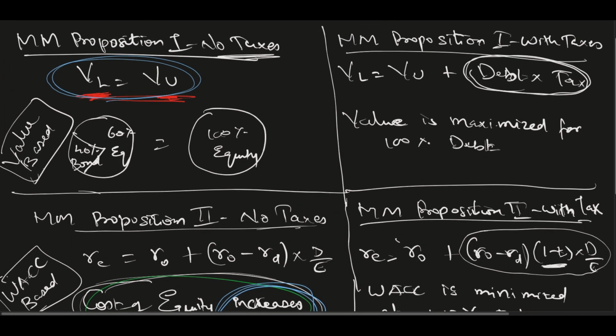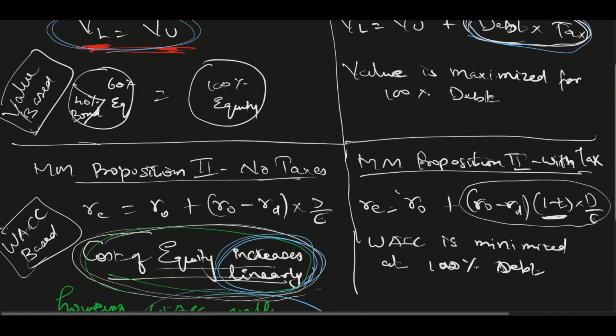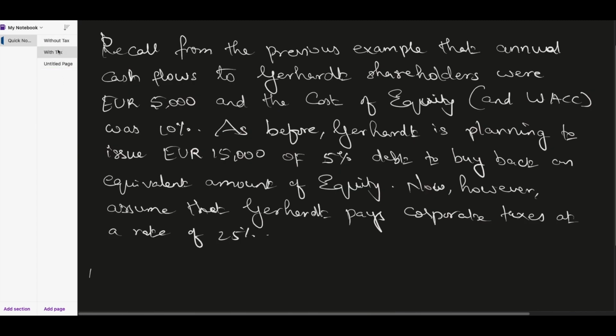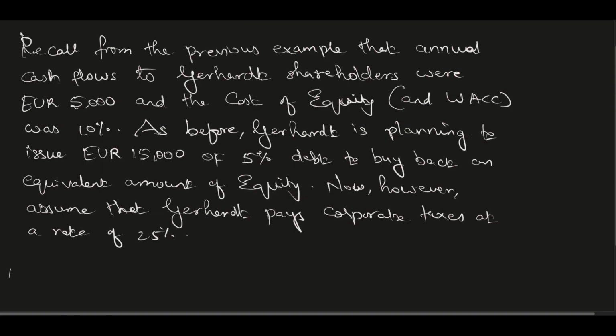Fine. Now coming to the right hand side information. So the right hand side information is that value goes up by debt into tax when tax is involved. Okay, so this is what I need to prove now. Also over here, as far as WACC is concerned, WACC is minimized when tax is involved. So that also I need to prove. Okay, fine. So these two I'm going to prove now. So I'm just going to continue the same sum, but with some additions to it.